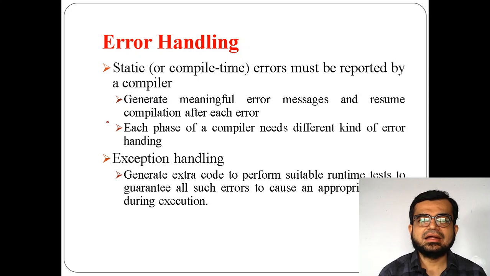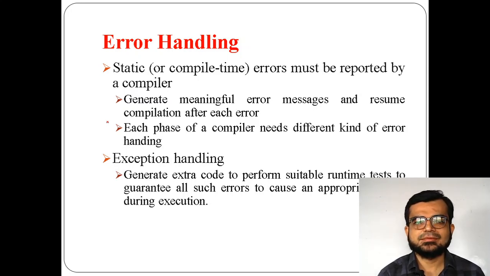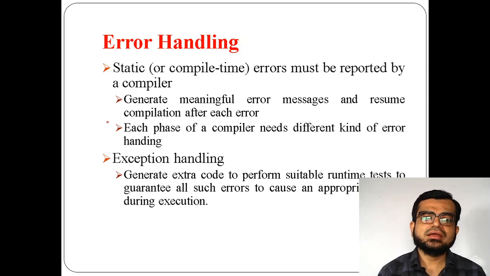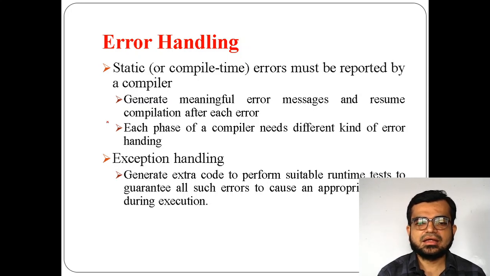Next is error handling also. Error handling is a kind of mechanism, because it is not guaranteed that there won't be any errors at the time of performing the process in the compiler. So you may have some kind of errors, such as static errors and dynamic errors.